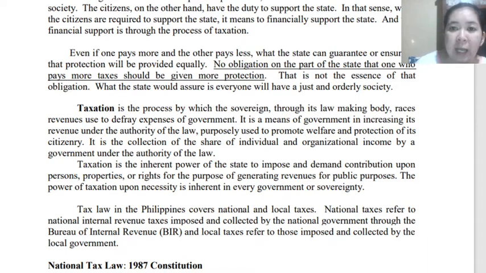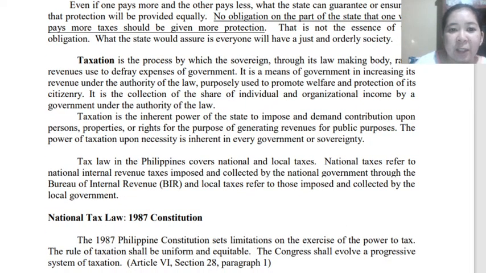The collection of taxes is operated under the authority of law, and this is not something the government can collect anytime. This is our obligation, and it has a law. So citizens should abide by it to avoid any penalty or imprisonment.